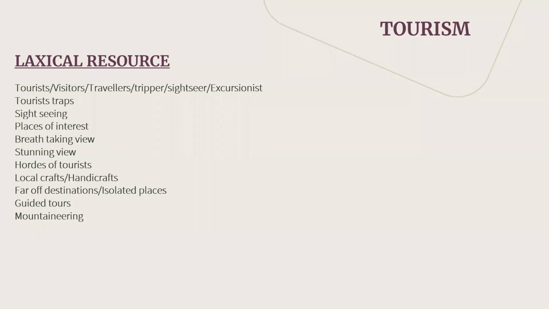Then there are lots of sports activities as well. Water sports include scuba diving, skiing, ice skiing, water skiing. Then mountaineering, trekking, hiking. You can include all of those as activities.